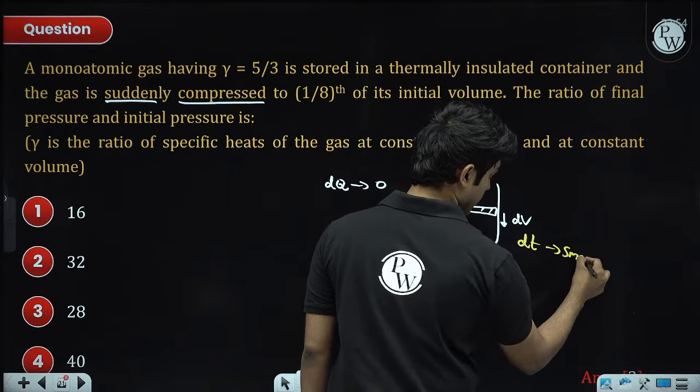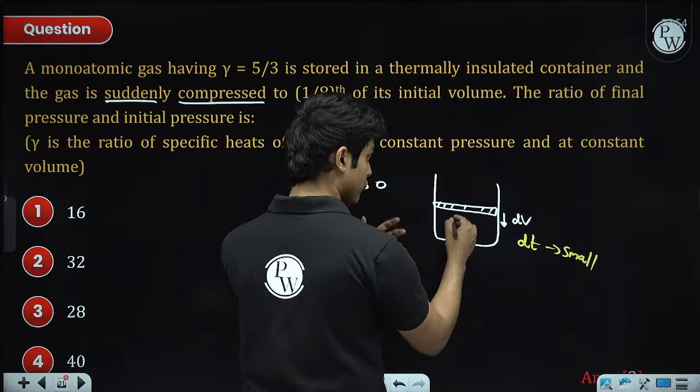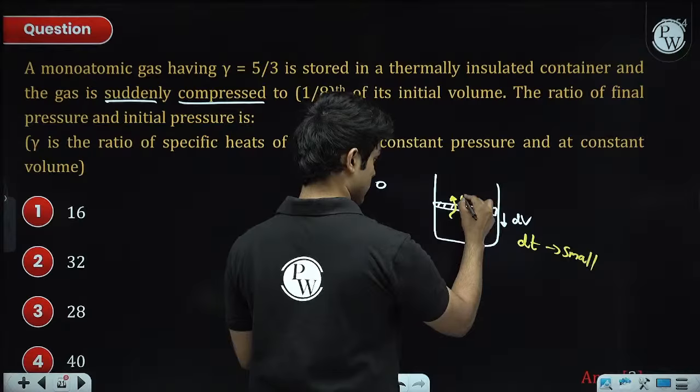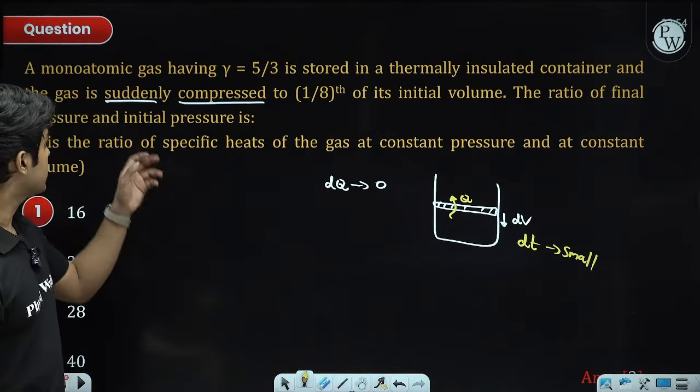So within this time there is not enough time for heat transfer to take place. That is the significance of the process being done suddenly.